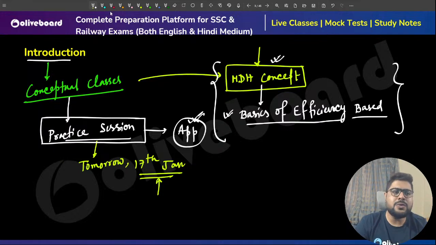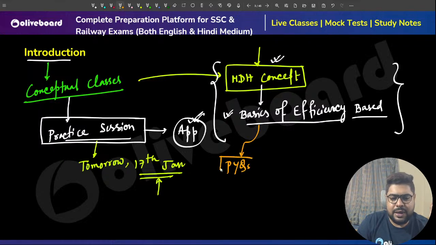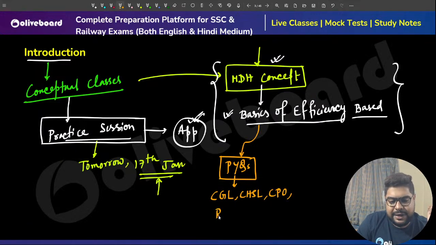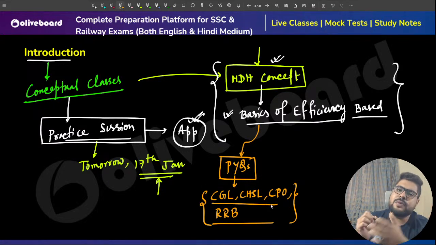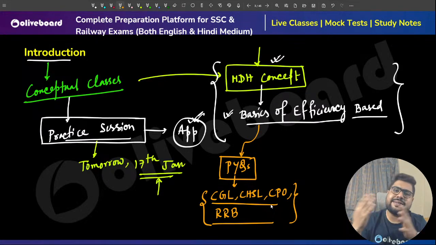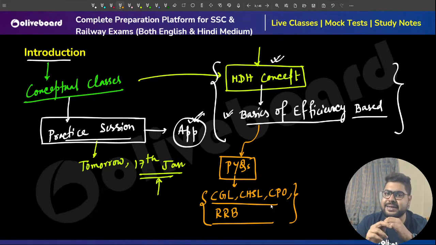In that practice session, we'll take PYQs from different examinations, definitely CGL, CHSL, CPO, RRBs, NTPC and everything. We'll understand the best method to solve those questions and how we can practice in a better manner.